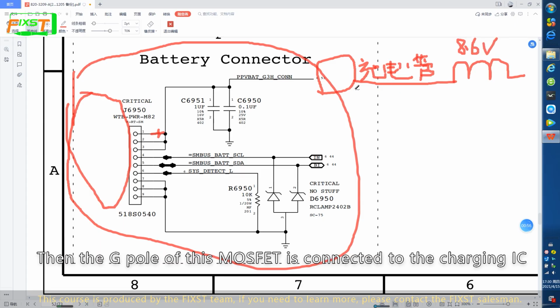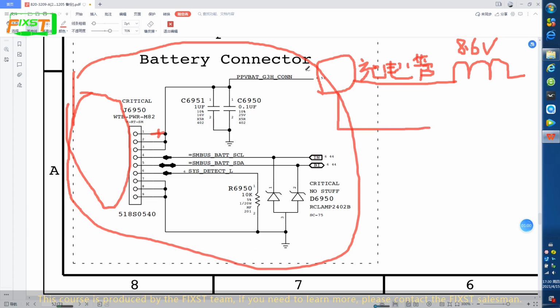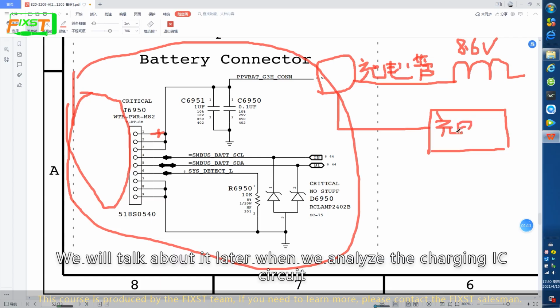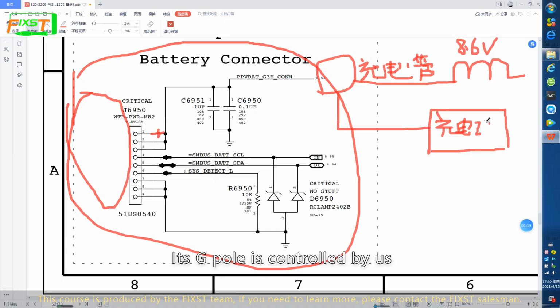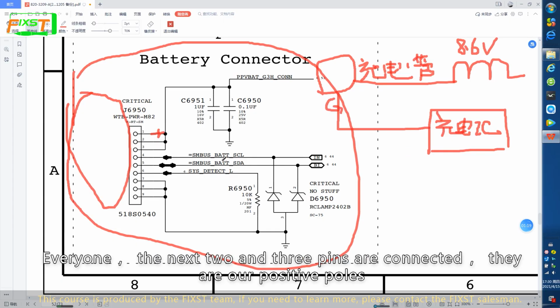Then the chip of the MOSFET is connected to the charging IC. We will talk about it later when we analyze the charging IC circuit. Pin 3 is controlled by us. When pins 2 and 3 are connected, they are our positive poles.